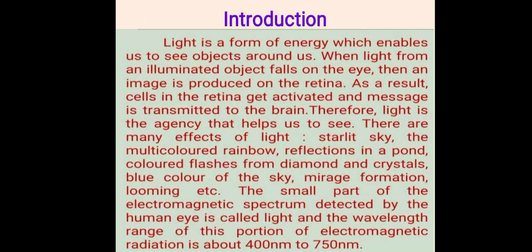The small part of the electromagnetic spectrum detected by the human eye is called light, and the wavelength range of this portion of electromagnetic radiation is about 400 nanometer to 750 nanometer. Electromagnetic radiation having a wavelength between 400 nanometer and 750 nanometer is the range which our eye can detect.